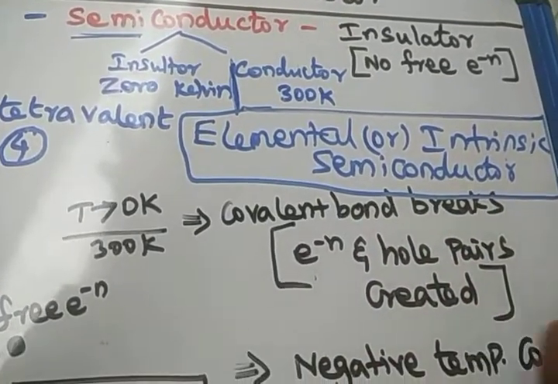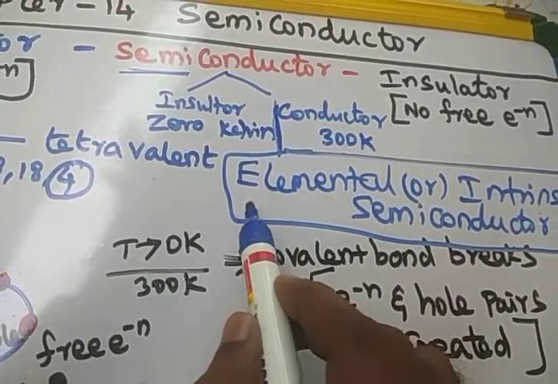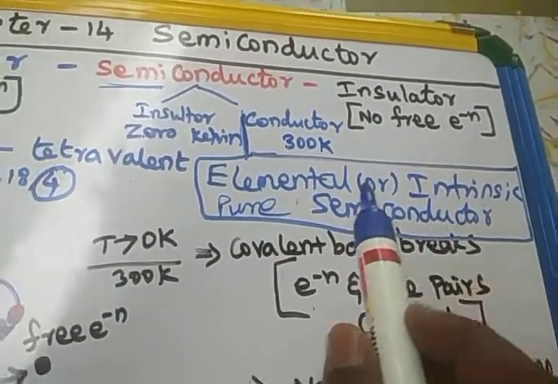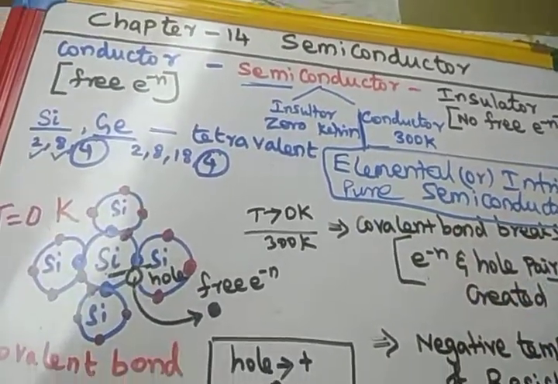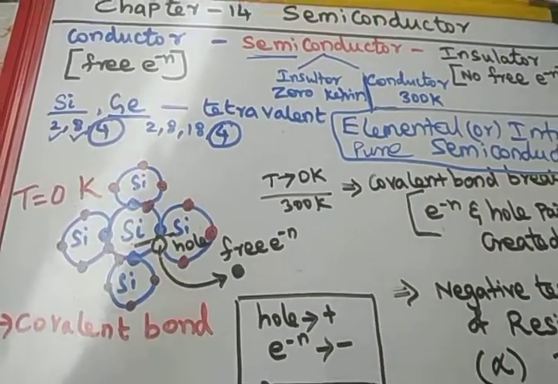Intrinsic means there is no adding up of impurities; it is a pure semiconductor. So otherwise it is called a pure semiconductor. Elemental semiconductors, intrinsic semiconductors, pure semiconductors are naturally available semiconductors. Example: silicon and germanium.